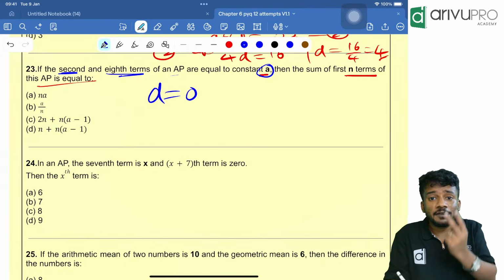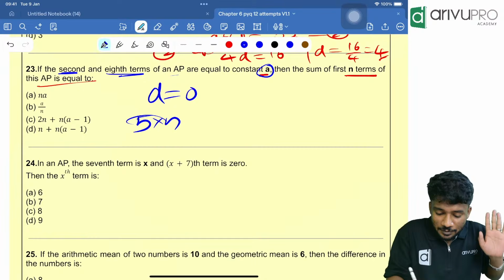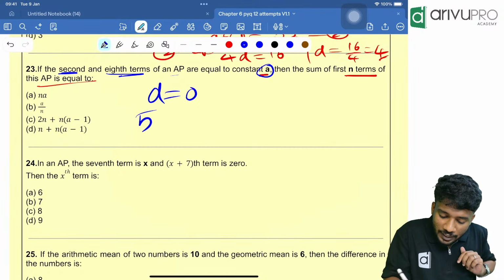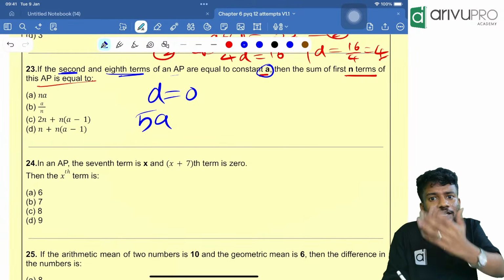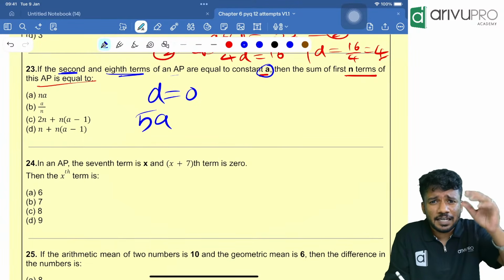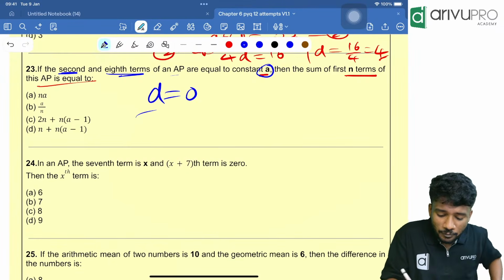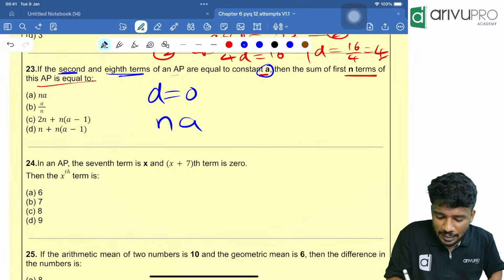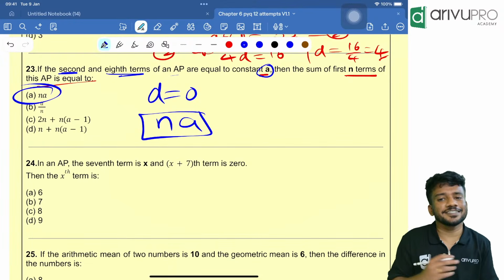For example, I have n number of 5. That means 5n. Similarly, if I have 5a, answer will be a plus a plus a plus a plus a, which is 5a. Likewise, if I have 5a, I can add a 5 times, it will be 5a. If I have n terms, what will be the sum? NA will be the sum. N times we are adding A. Option A is your answer.